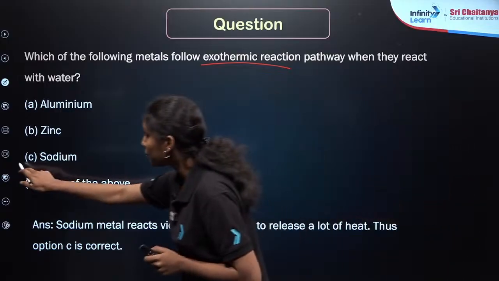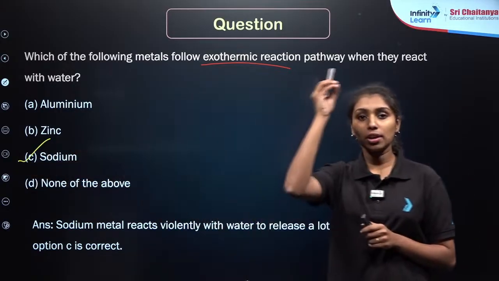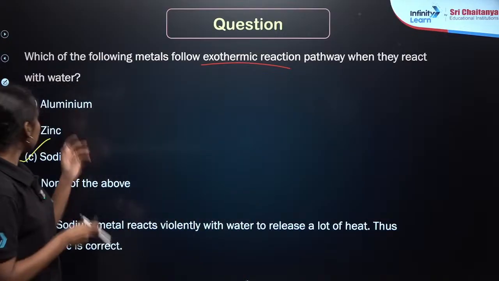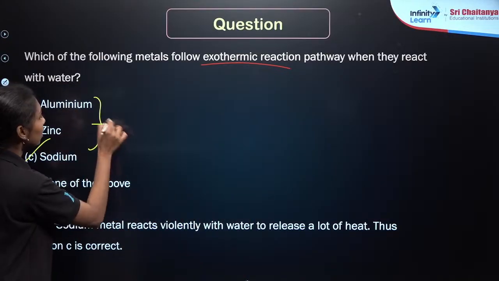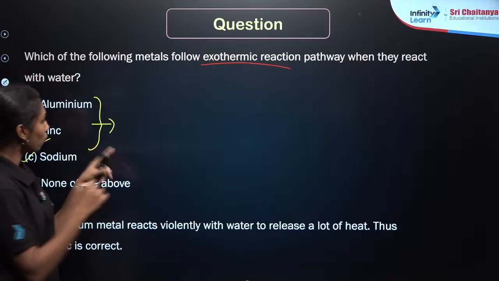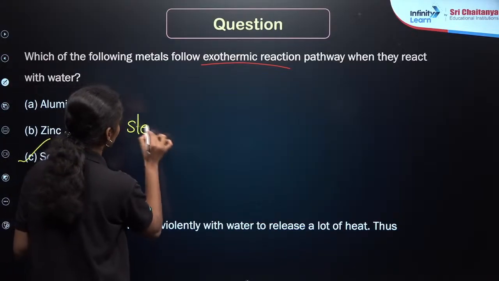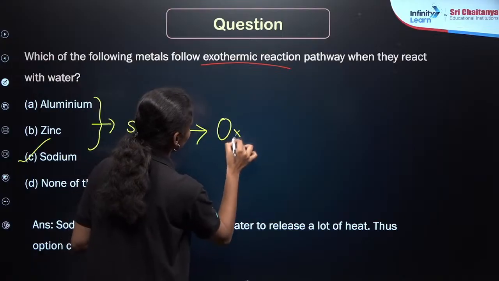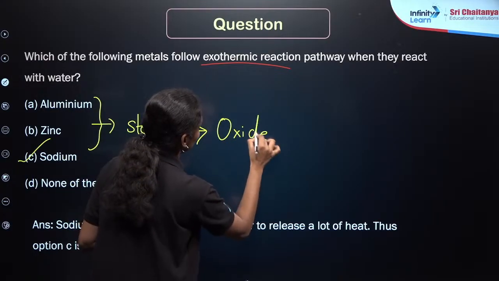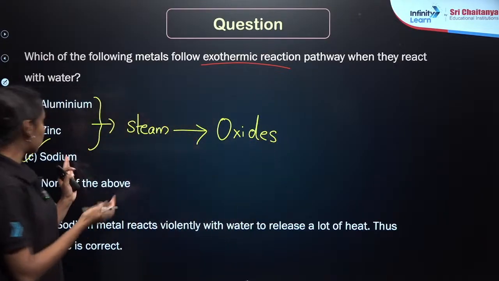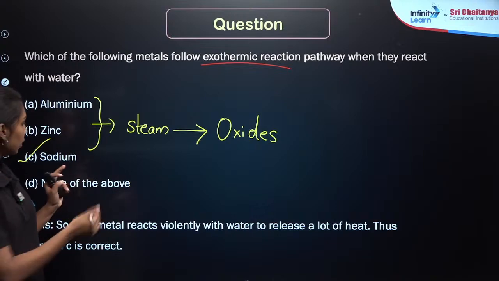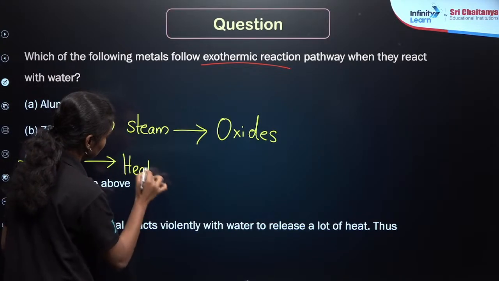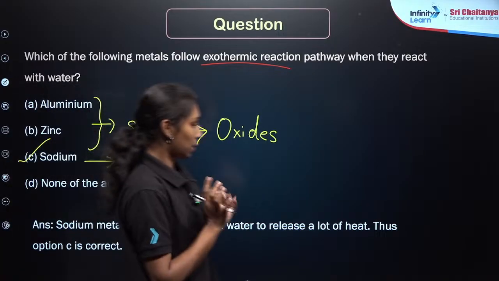If you are talking about aluminum and zinc, in the reactivity series they are around the bottom side. Aluminum and zinc react with steam, instead of cold water or hot water, that is, gaseous water, to form corresponding oxides. Then sodium will form the corresponding hydroxide by releasing heat. So it is an exothermic reaction. So option C is the correct answer here.